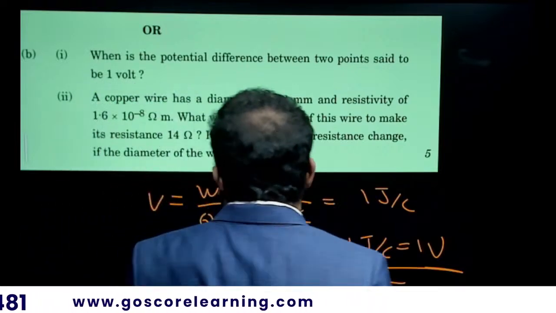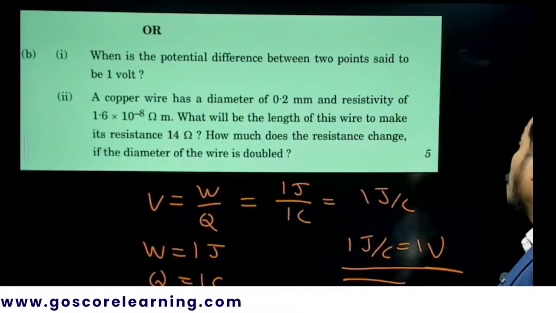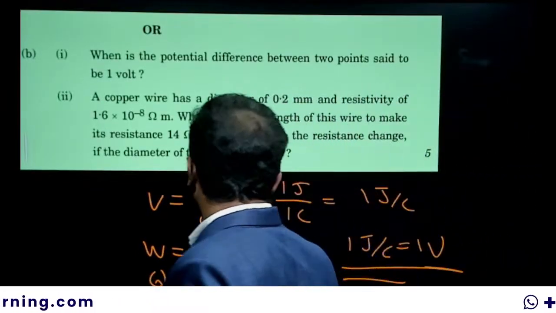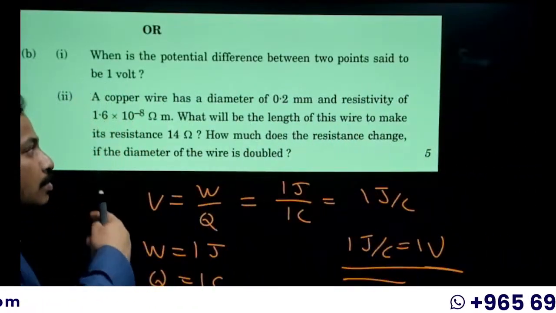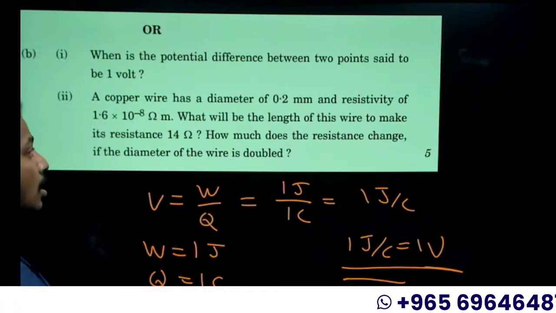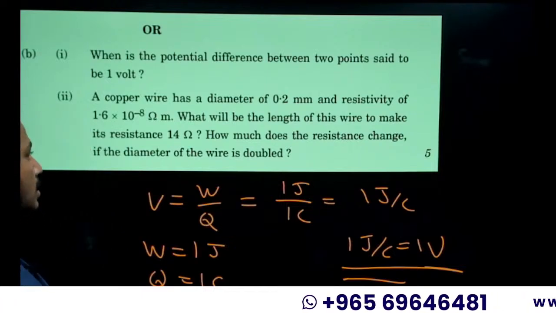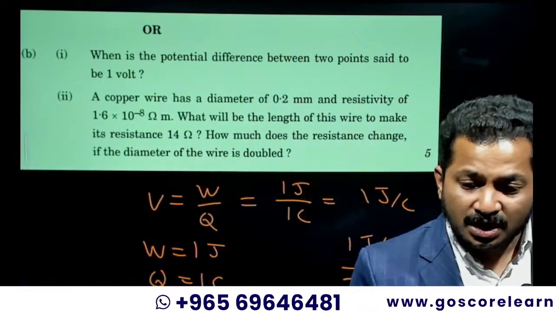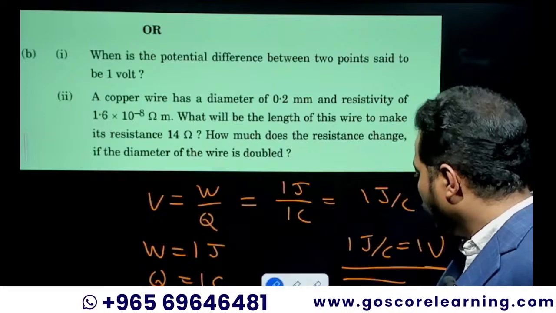Yes. Okay, a copper wire has a diameter of 0.2 millimeter and resistivity of 1.6 into 10 to the minus 8 ohm meter. What will be the length of this wire to make its resistance 14 ohm? How much does the resistance change if the diameter of the wire is doubled? Okay, it's a numerical again. We can go with that question.